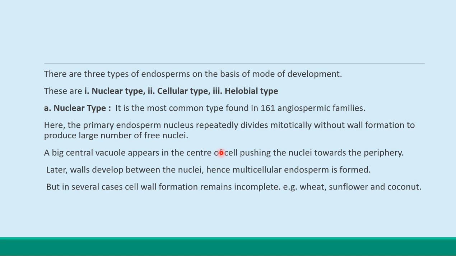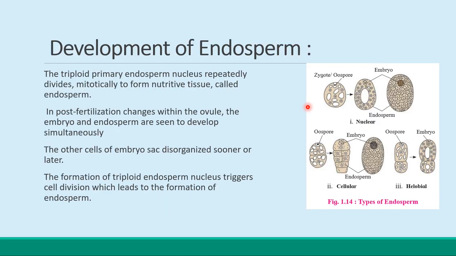Nuclear type म्हणजे कसा? It is the most common type found in 161 angiospermic families. And here what happened? The primary endosperm nucleus repeatedly divides mitotically without wall formation to produce a large number of free nuclei. That's why it is called the nuclear endosperm.